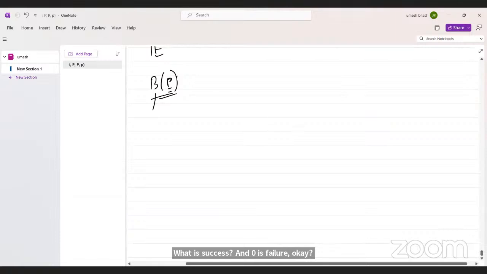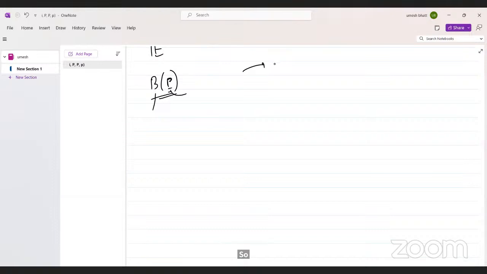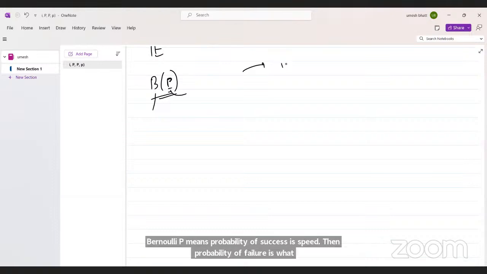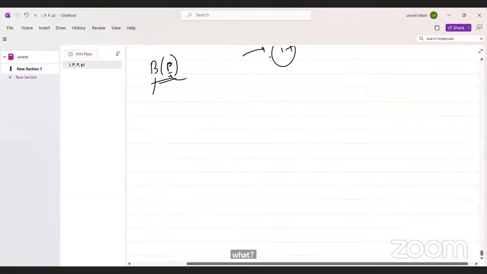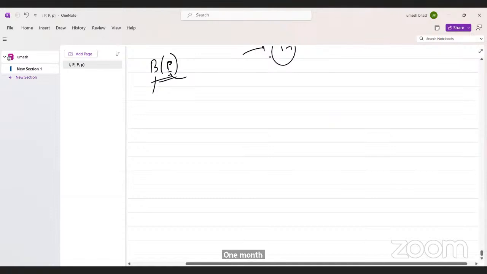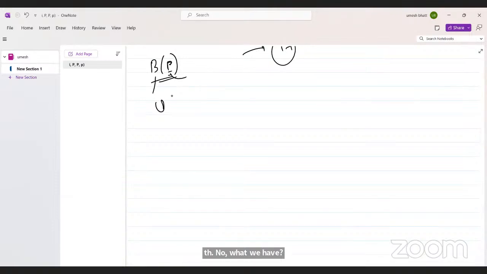So Bernoulli P means probability of success is P. Then probability of failure is 1 minus P. After that, we have uniform with n. N means the number of total outcomes.